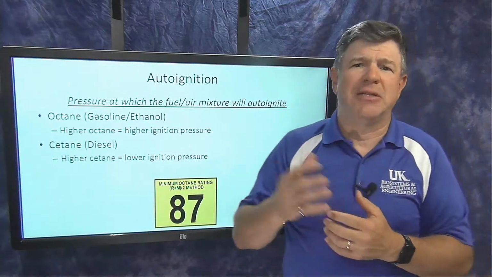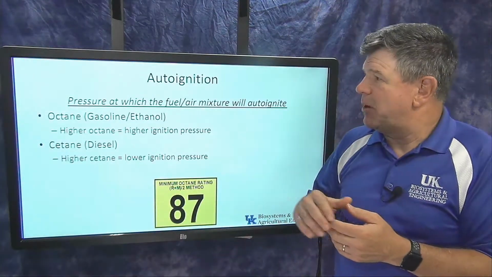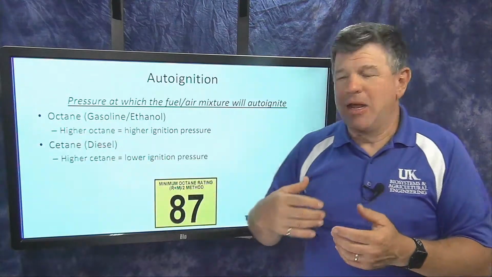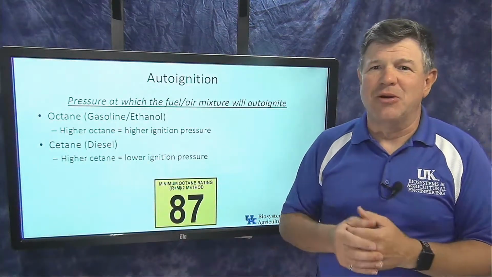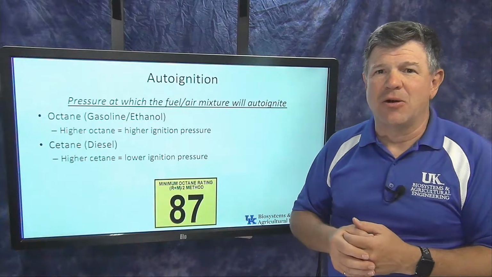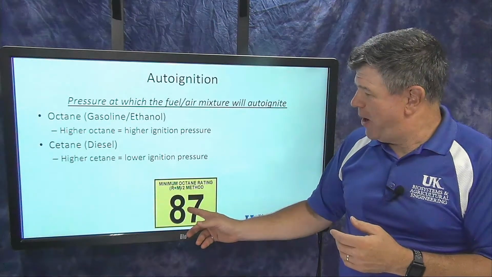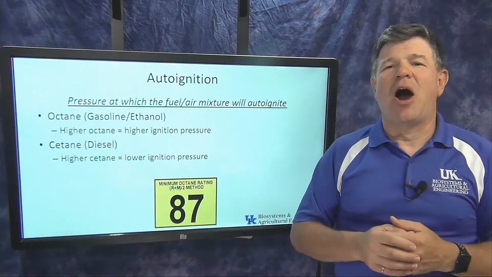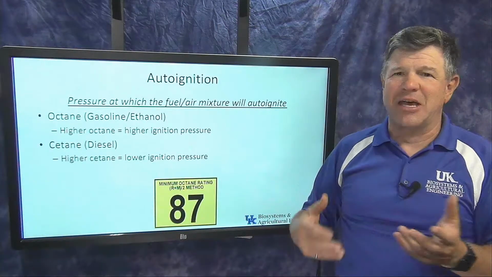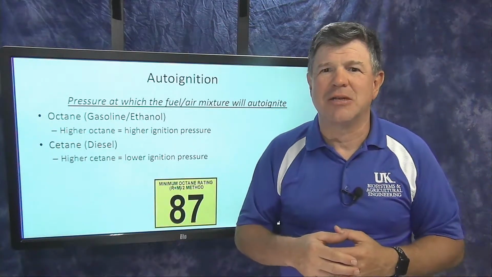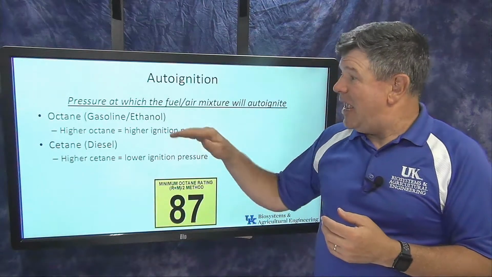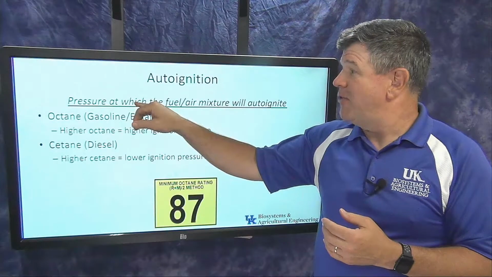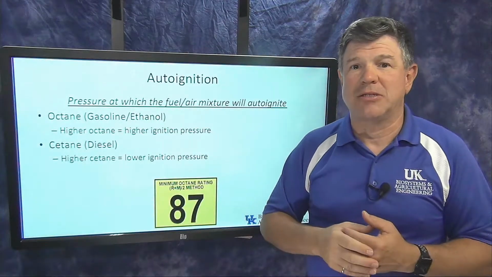Well, we're going to come back to this later in the semester, but think about the octane rating. If you go to a fuel pump and pump gasoline into your car, you have a choice of different octane ratings. There's 87, 89, 93, something like that. These octane ratings are an indication of this auto ignition pressure. That's what octane is.